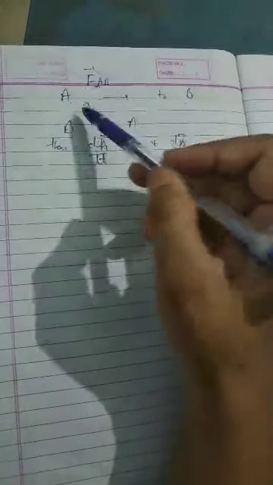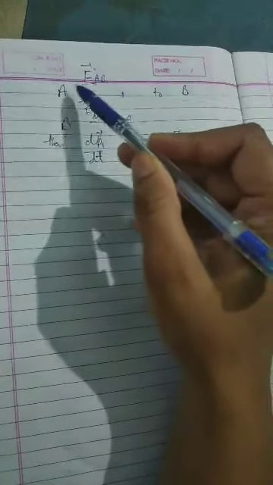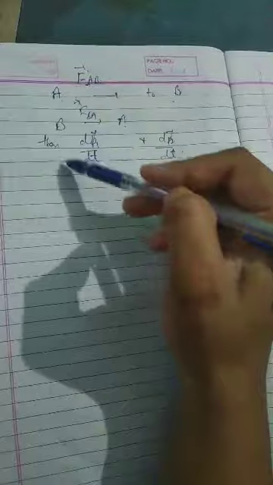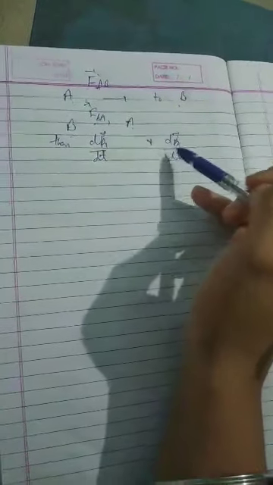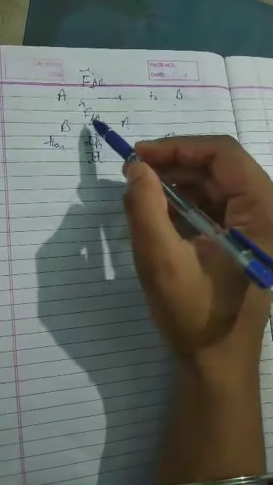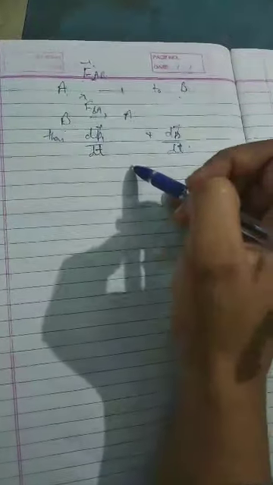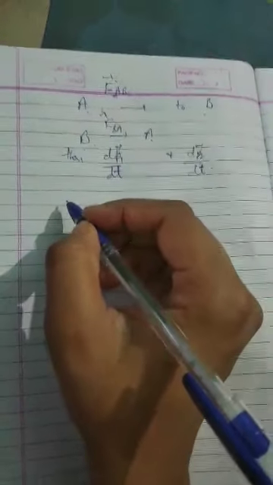If FAB is the force exerted by A on B, then its momentum will change. If B exerts FBA on A, then its momentum will change. So we have taken the momenta P1 and P2, and dP1, dP2 are the rates of change of momentum.